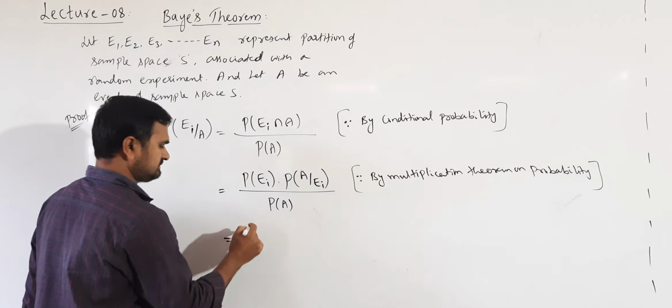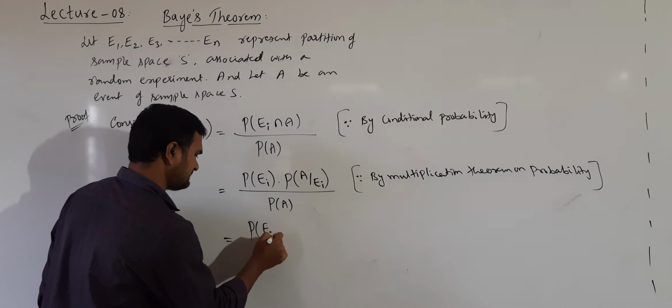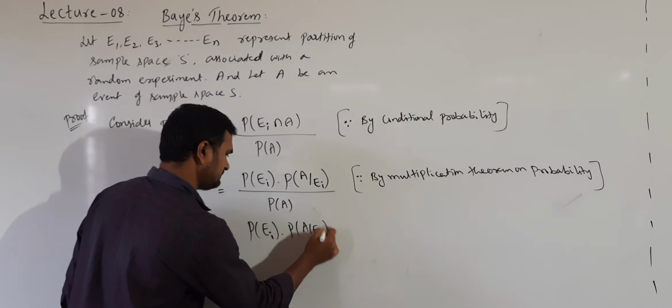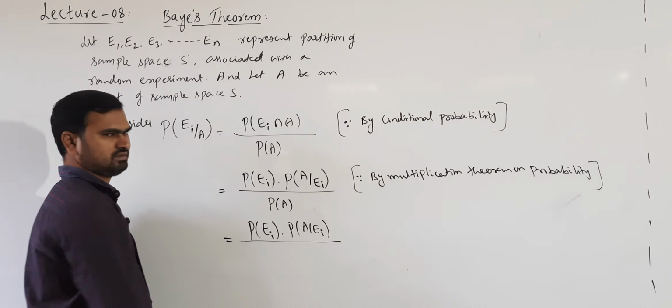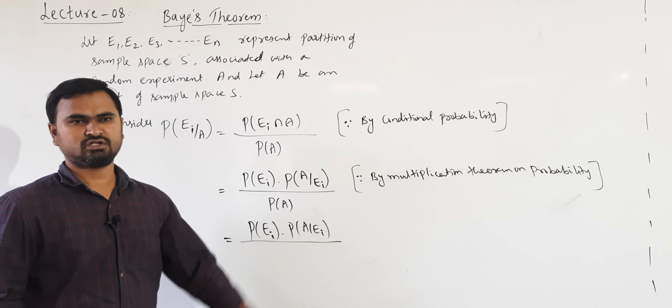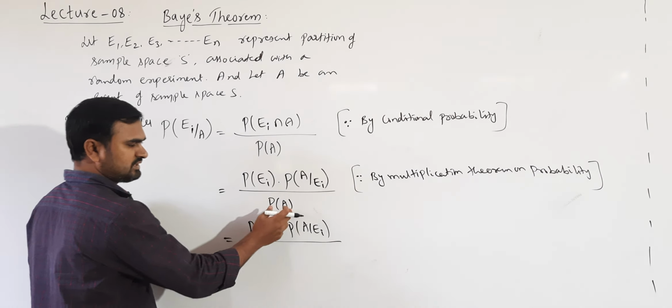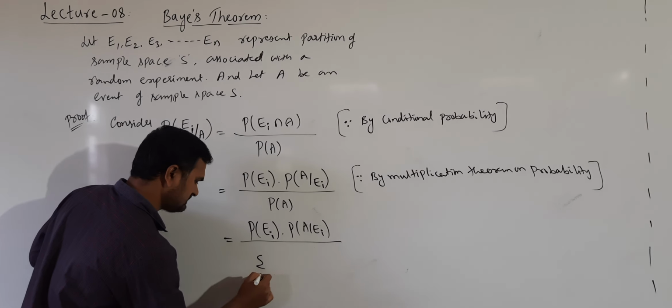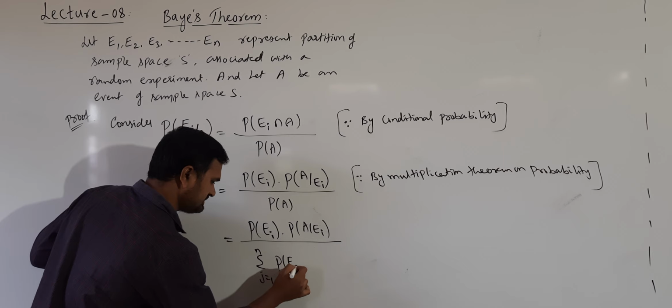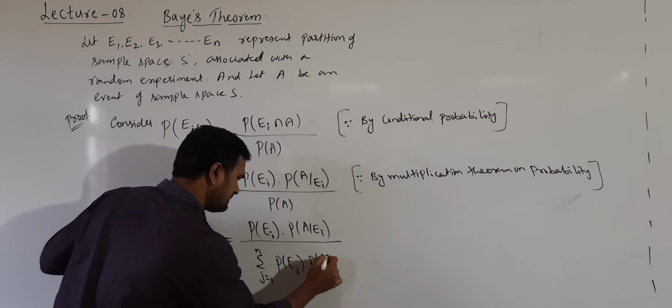Now the numerator is the same, P of Ei into P of A given Ei, divided by P of A, that is the probability of occurrence of A. By using the theorem of total probability, how can I write P of A here? It is sigma j equal to 1 to n, P of Ej into P of A given Ej.